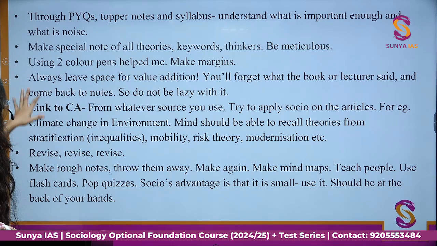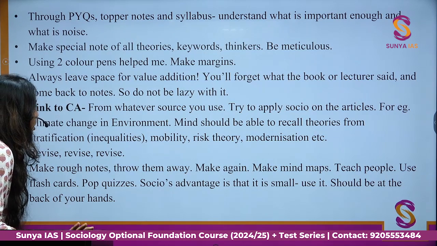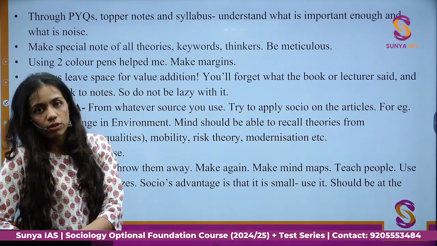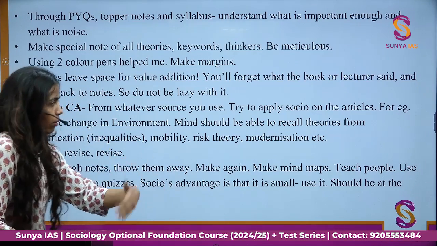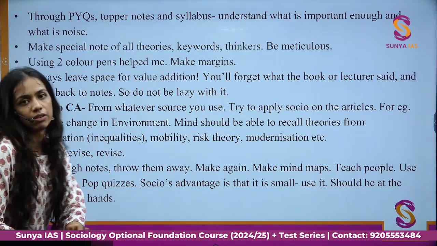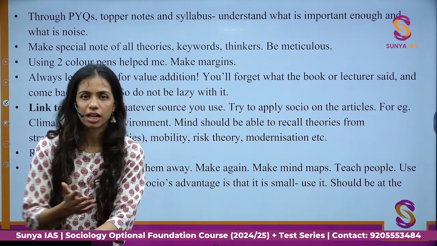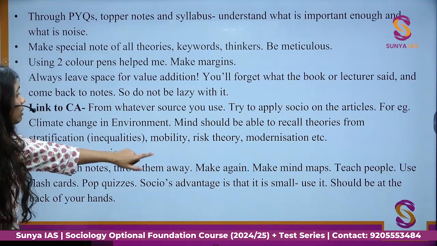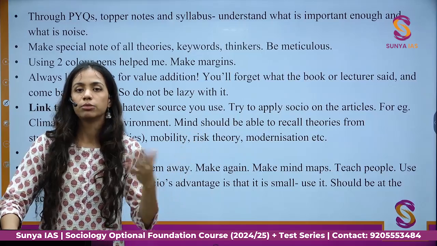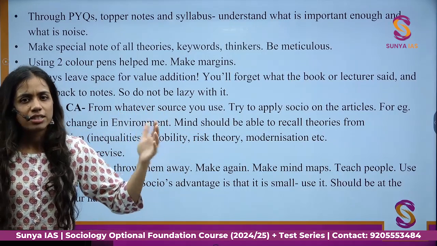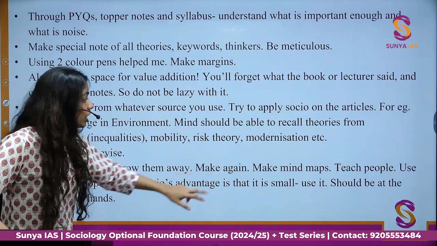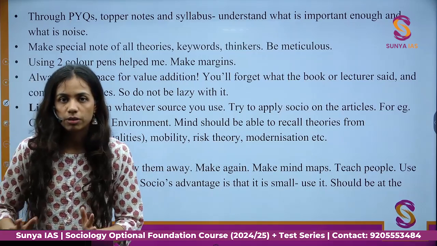Now, coming to the current affairs part, this is very important, especially in paper 2. Whatever sources you are using for current affairs, use that. Take 1 page. Try to apply sociology on these articles. For example, climate change and environment. Whenever you will study current affairs और उसमें environment होगा तो climate change की बात ज़रूर करेंगे. Then you should be able to recall theories from stratification and inequalities, how climate change affects different communities differently. What is stratification in that? Some thinkers you can think of risk theory, you can think of mobility, you can think of climate change और modernization के बीच में भी कुछ connect है क्या.